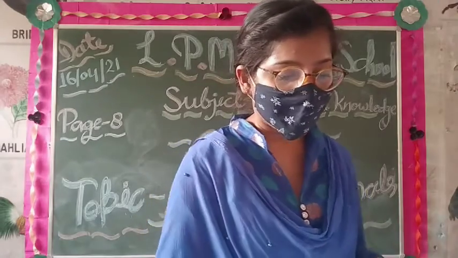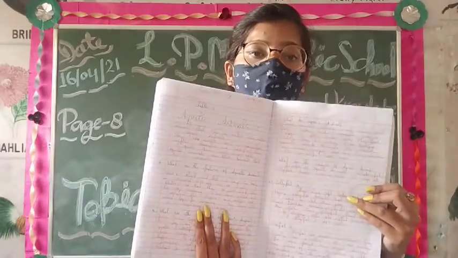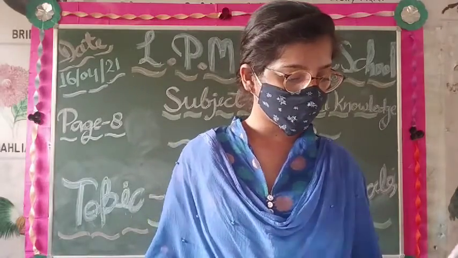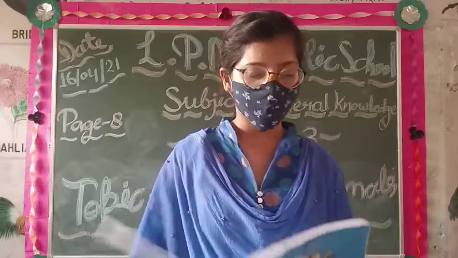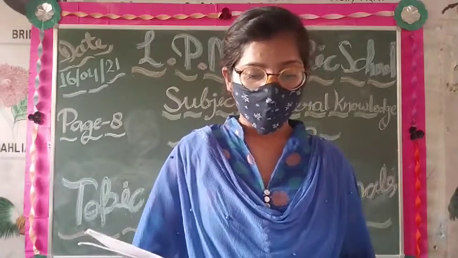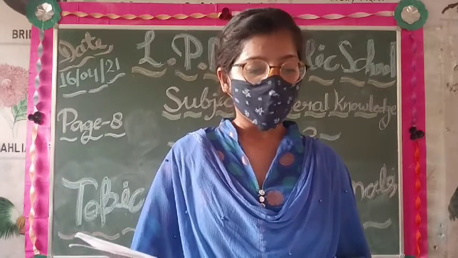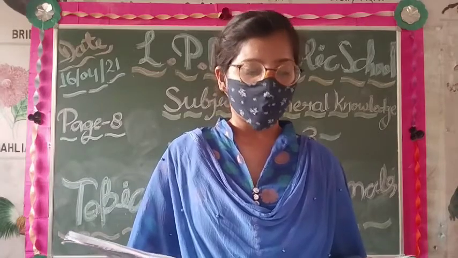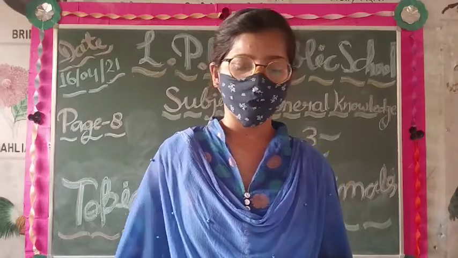So students, I have some important notes for you. I shall send these notes as a PDF in your WhatsApp group. Many insects such as mosquitoes, mayflies, dragonflies and caddisflies have aquatic larvae with winged adults. Aquatic animals are those animals that live underwater.